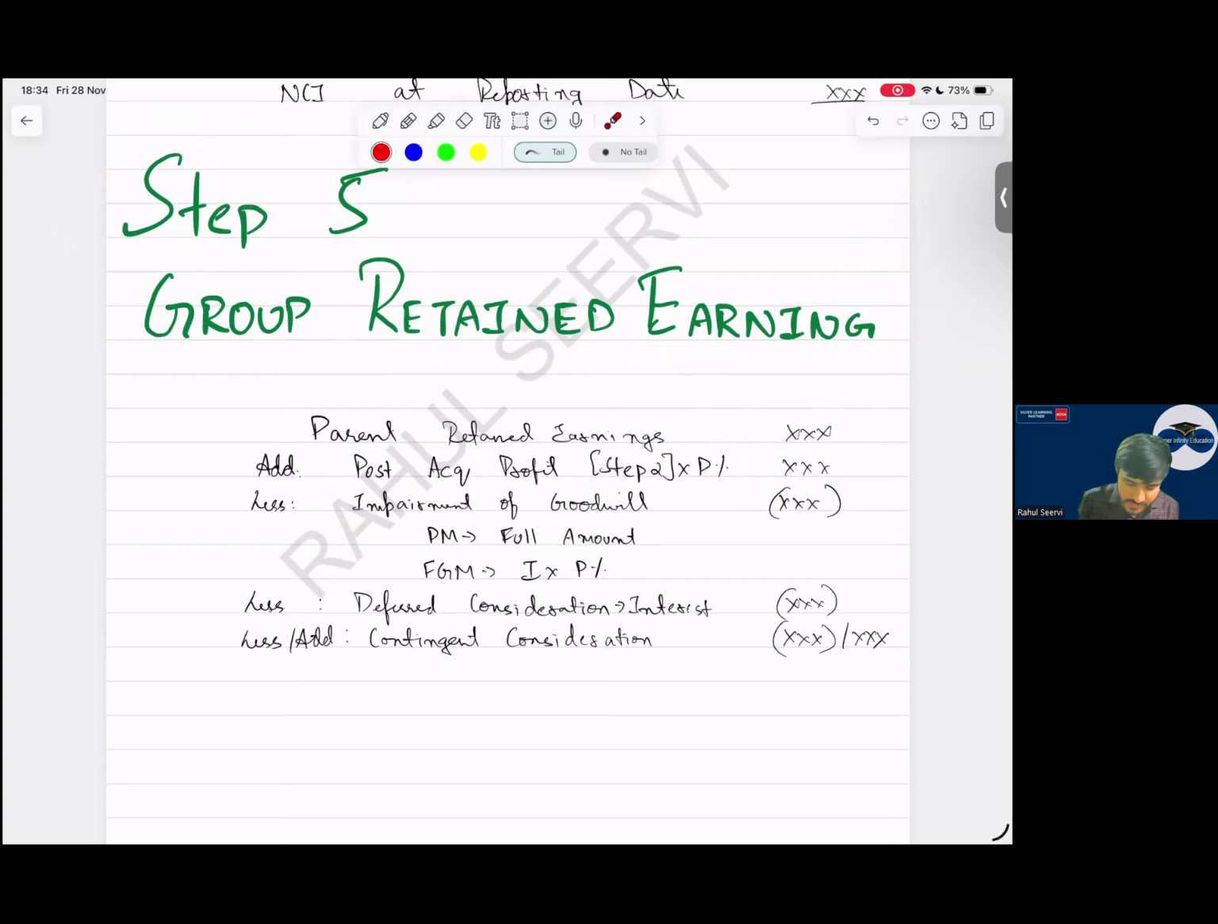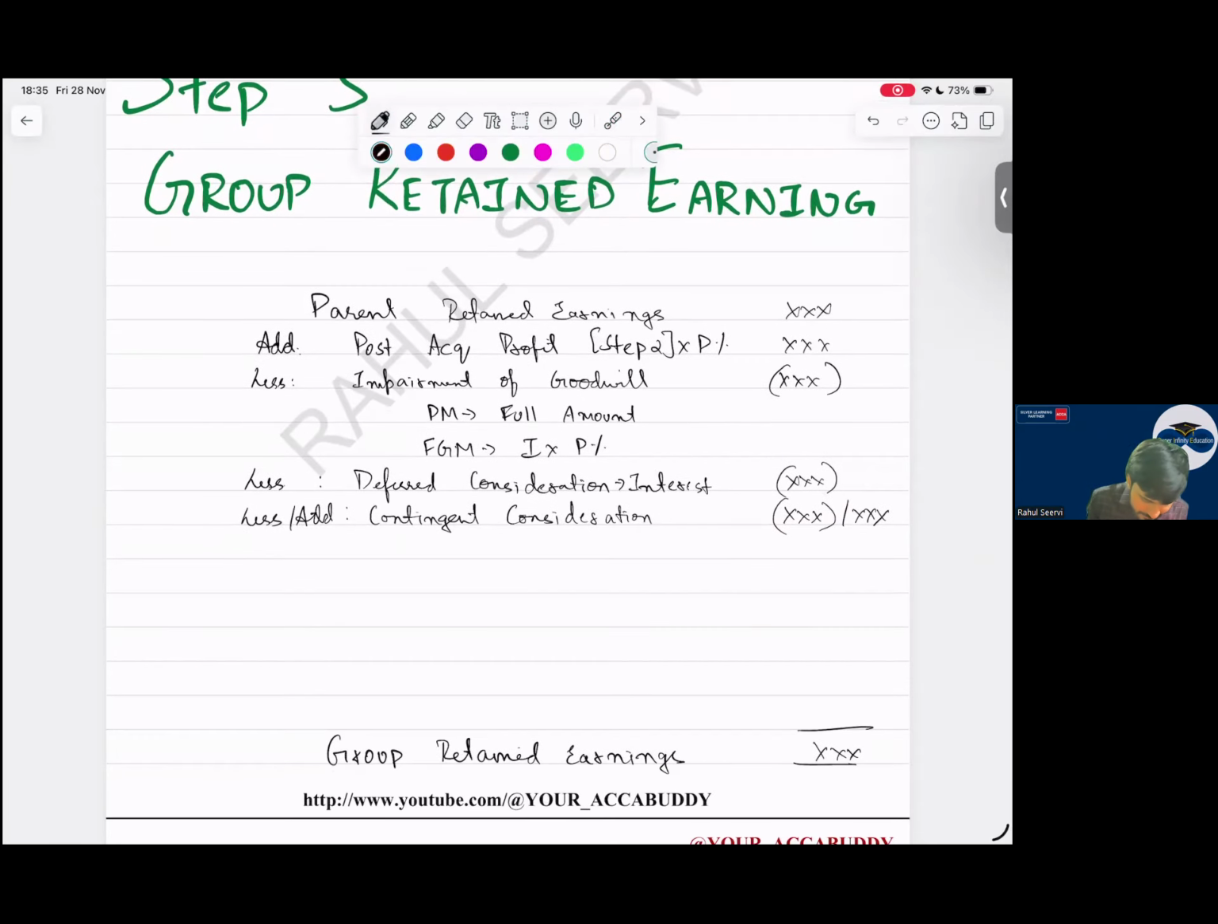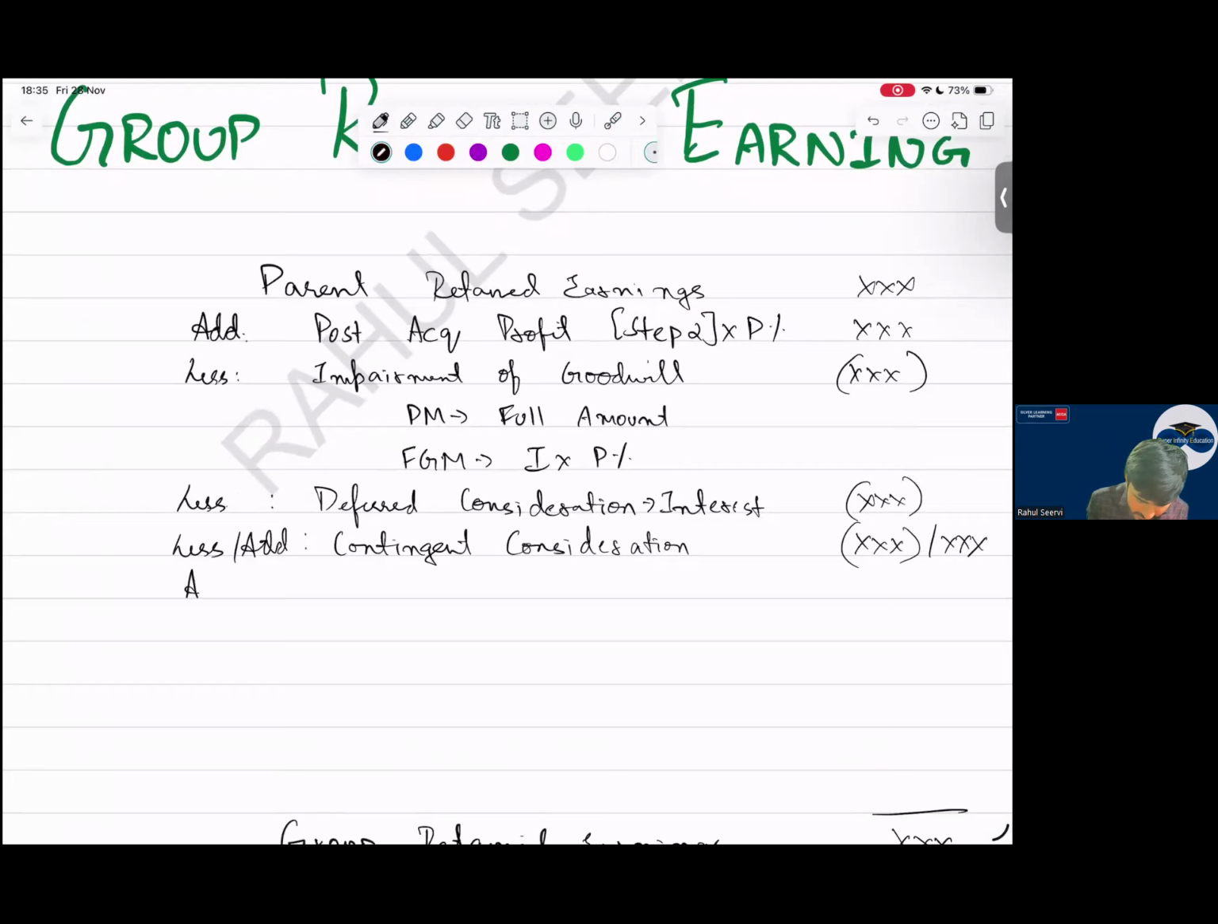Yes. So what will I say? Full goodwill. If it is proportionate method, full amount. If it is full goodwill method, only the percentage I will consider. Then, sir, deferred consideration. For deferred consideration, the interest we will allocate to parent, the retained earnings will reduce. So contingent consideration, fair value is increasing or decreasing, it will affect here, sir. Do that adjustment. Then, what is the next thing here? What will I add? Gain on bargain purchase. I will add it here.